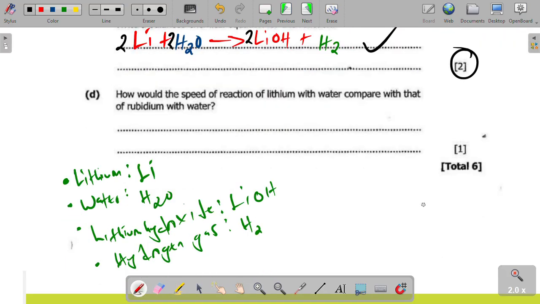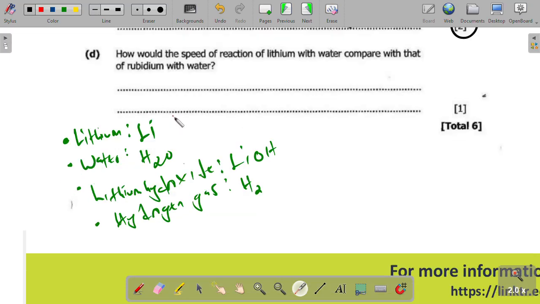We continue. D. How would the speed of reaction of lithium with water compare with that of rubidium with water? How many marks? 1 mark. So there's no need to waste time here.